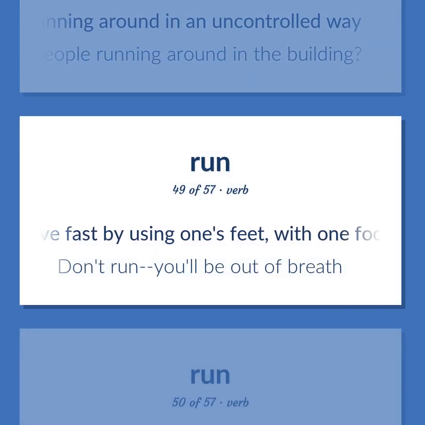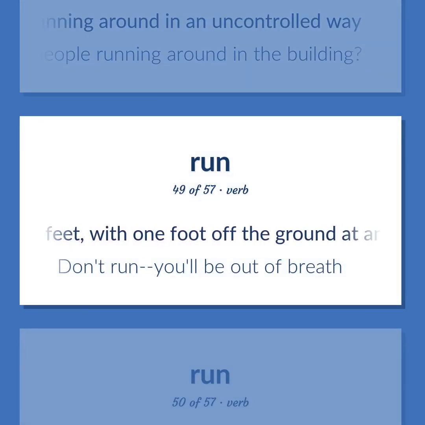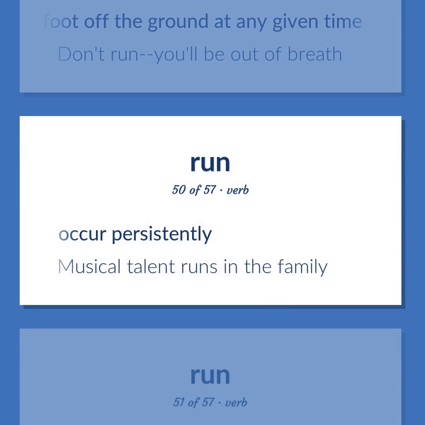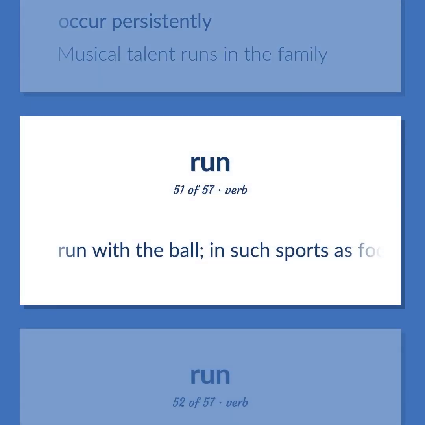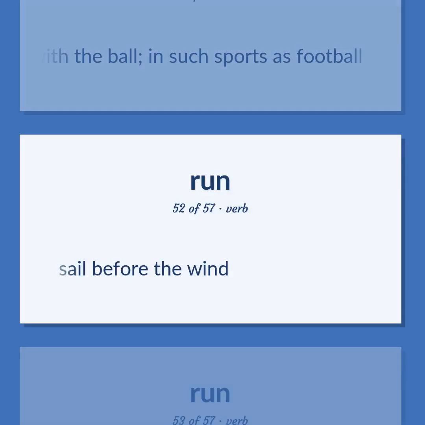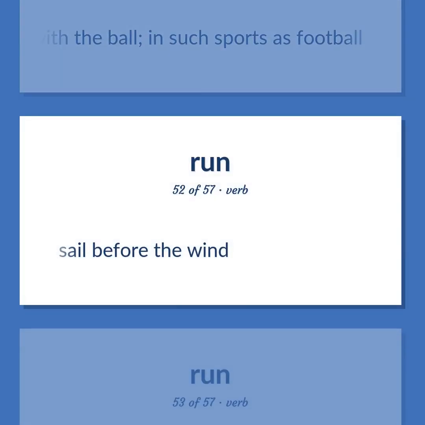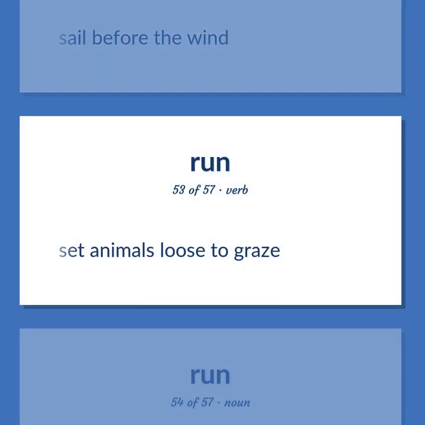Move fast by using one's feet, with one foot off the ground at any given time. Don't run, you'll be out of breath. Occur persistently. Musical talent runs in the family. Run with the ball, in such sports as football. Sail before the wind. Set animals loose to graze.